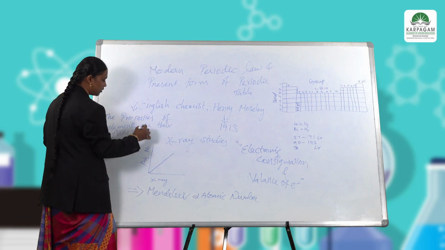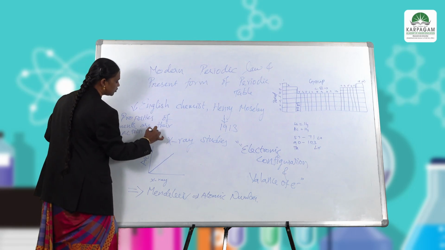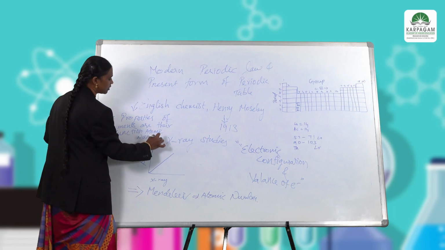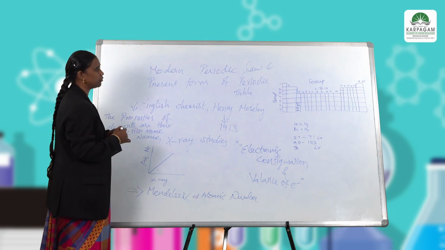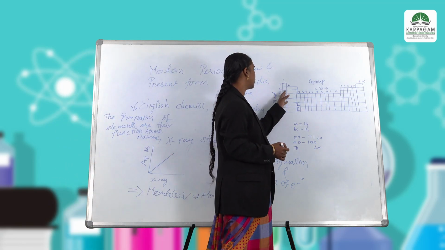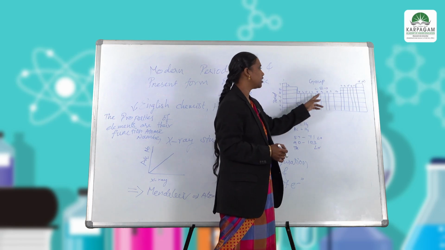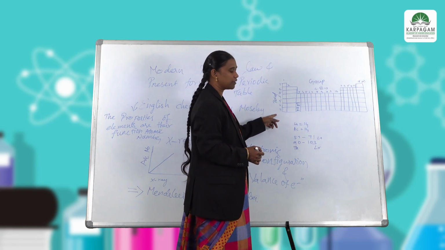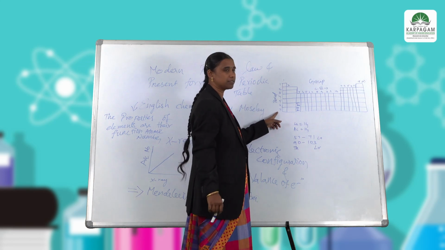This is the basic principle. According to this principle, we rearranged the Mendeleev periodic table. In this periodic table, the groups are divided into 18 numbers, and the periods are segregated as 7.